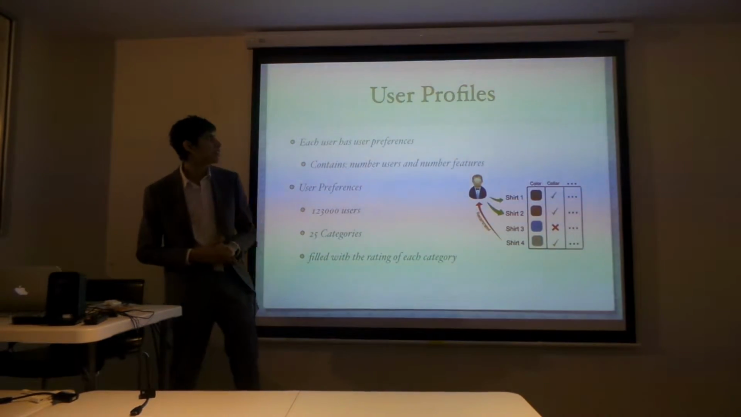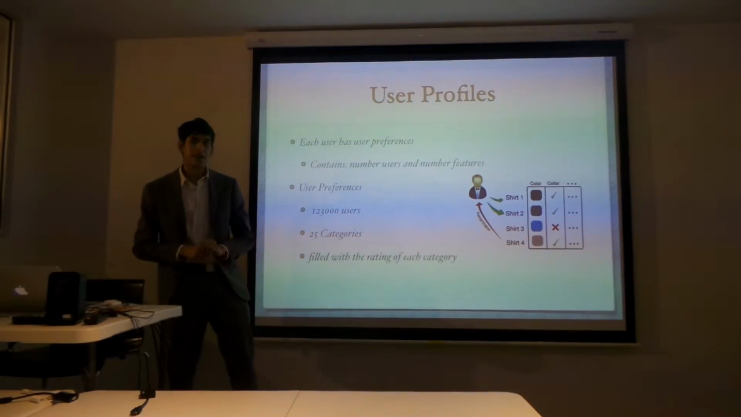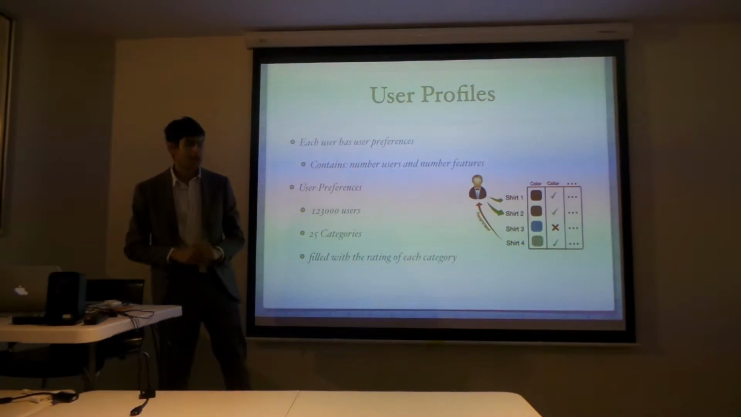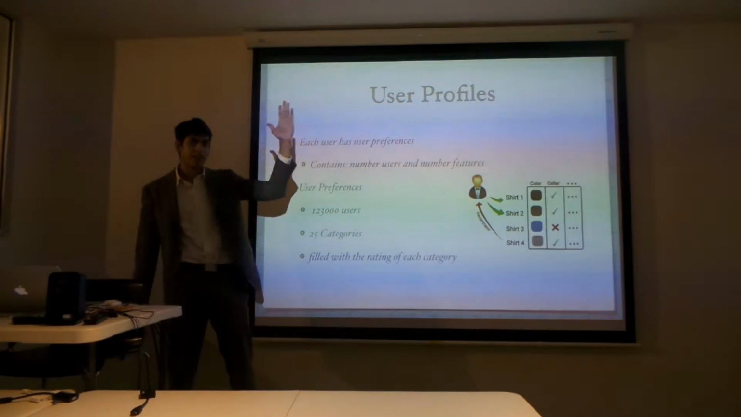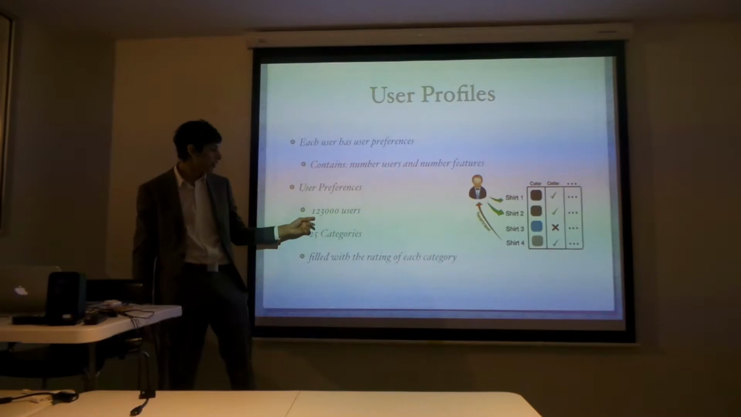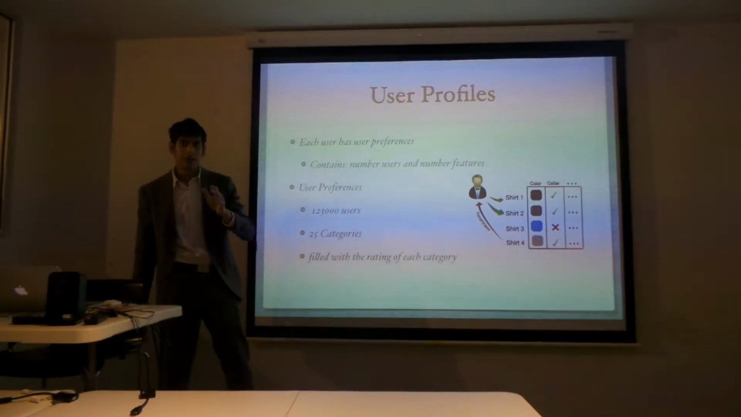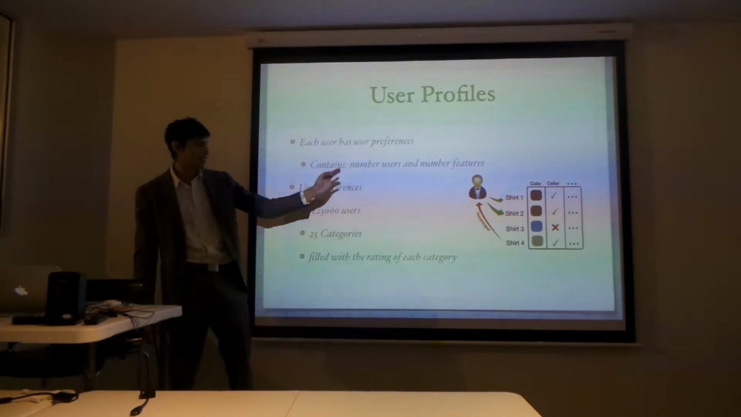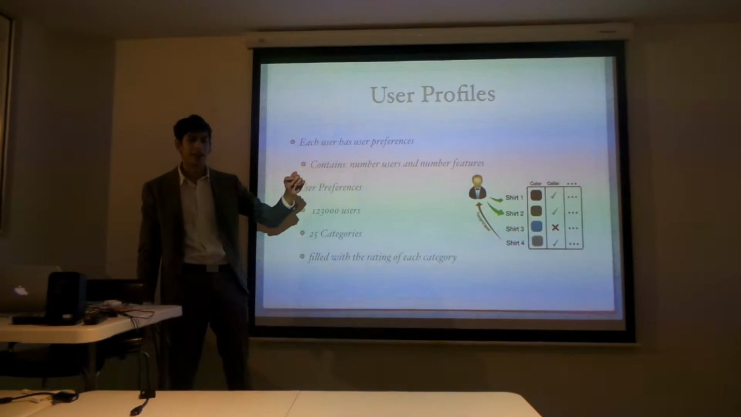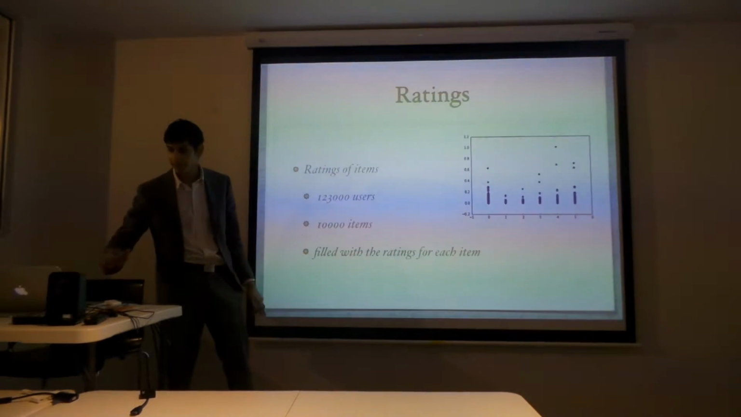So now I have the user profile. Now this is very important. This tells me what categories the user likes. So it's the users by the categories, the features. From this matrix, I can determine that a user likes category 5, likes category 3, based on his ratings.